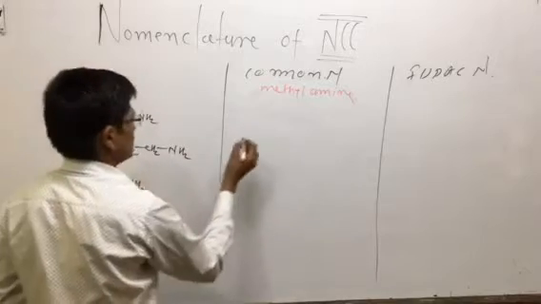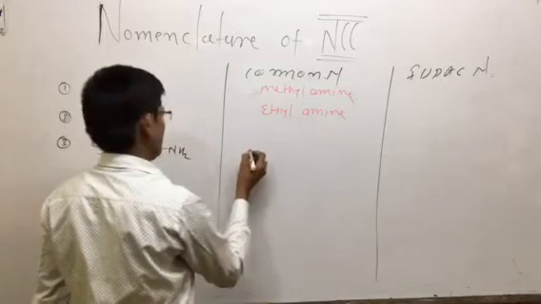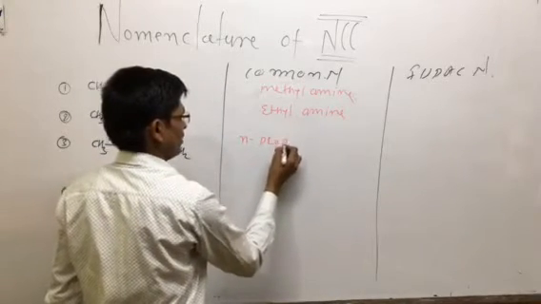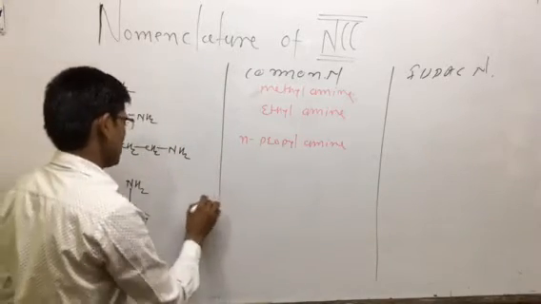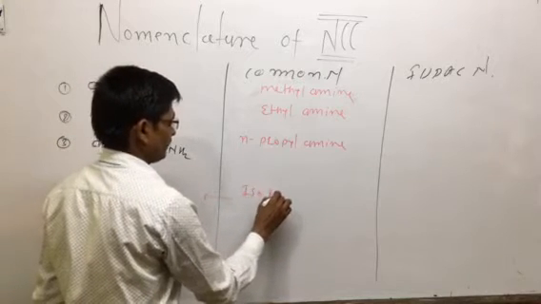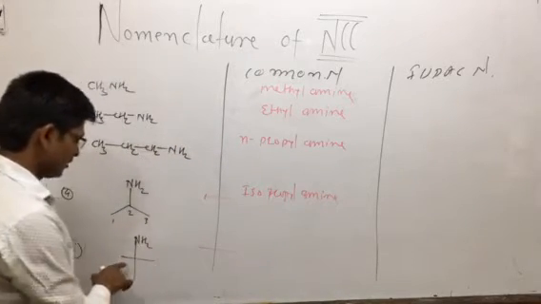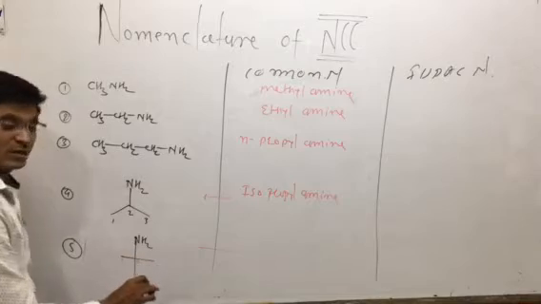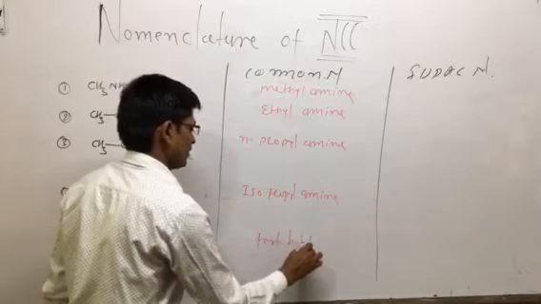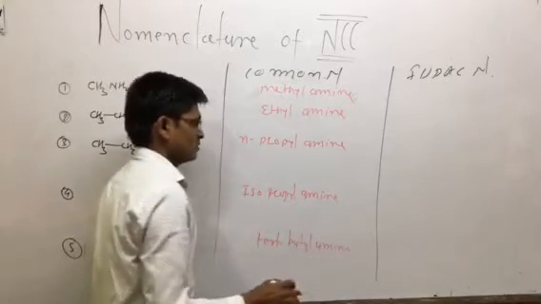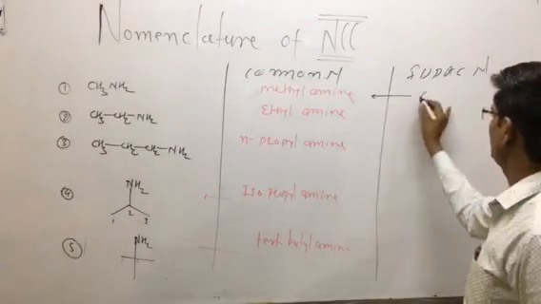CH3CH2NH2 is ethylamine. Next is n-propylamine, this is the common name. This branching chain type of compound is isopropylamine. Next, the branching chain of carbon atoms, 1, 2, 3, is the tertiary butylamine, the common name. In the IUPAC name, methylamine is known as aminomethane.